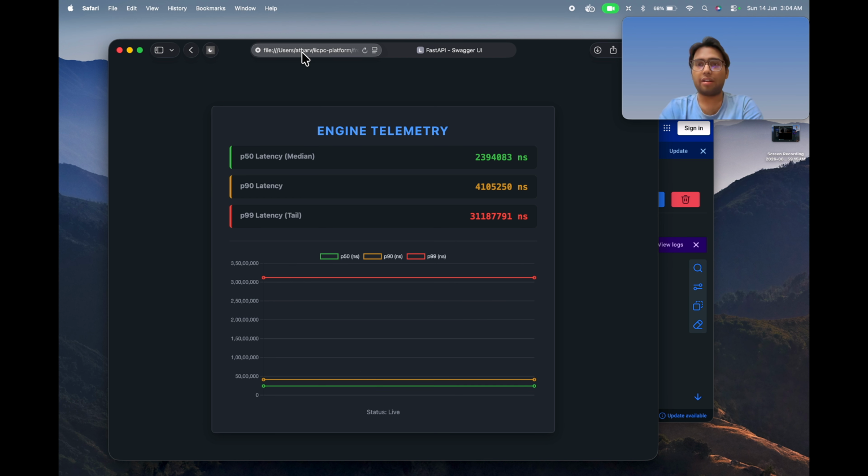If we look at the live engine telemetry dashboard, the performance lines are incredibly stable and flat. The P50 median latency is sitting around 2.36 milliseconds, and the absolute worst case P99 tail latency is tightly bound around 30 milliseconds. We achieved this tail latency by doing two things.